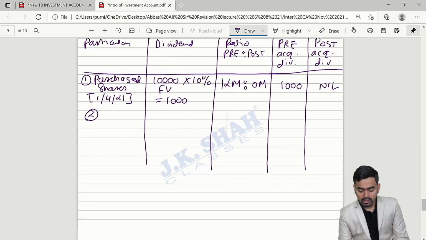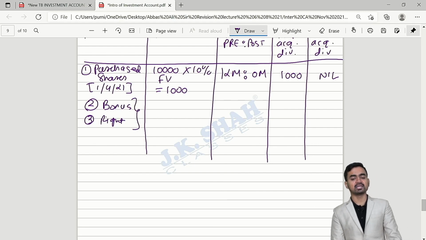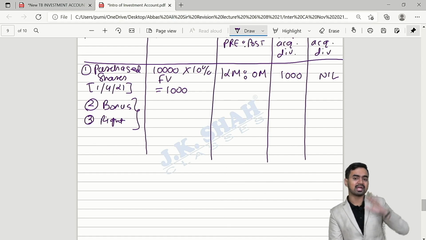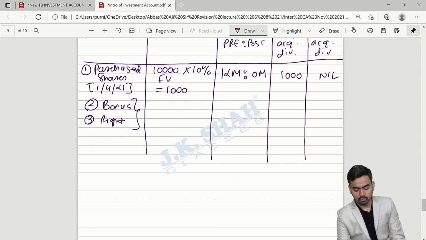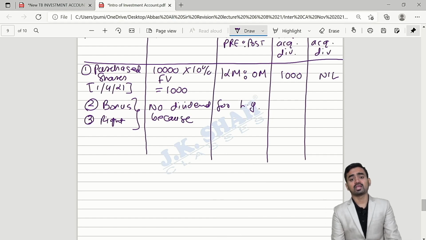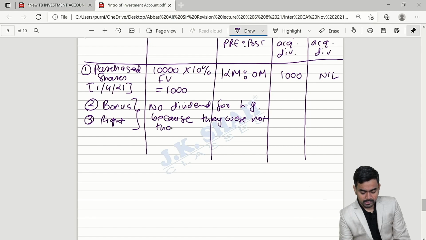Second part, what about bonus and what about rights? Sir, whether we'll get any dividend on bonus shares and right shares? Whether we'll get last year dividend on this? No. No dividend for last year, because they were not there in last year.